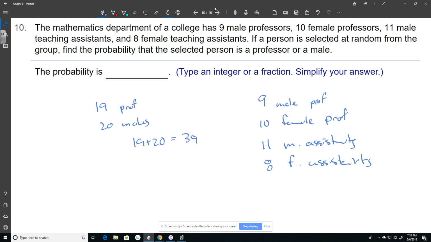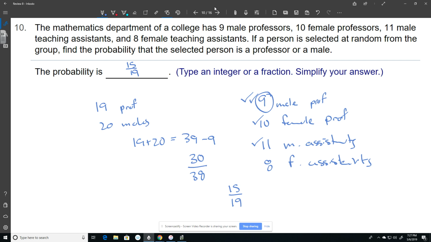But what I need to be careful of is I counted this group as professors and this group as professors. Then I counted this group as male and this group as male, which means these 9 I counted twice. So I actually need to subtract 9, and that gives me 30 total out of, well, we need to add these together. So 9 and 11 is 20, 30 out of 38, and it wants an integer or a fraction. So that becomes 15 out of 19 would be my probability.